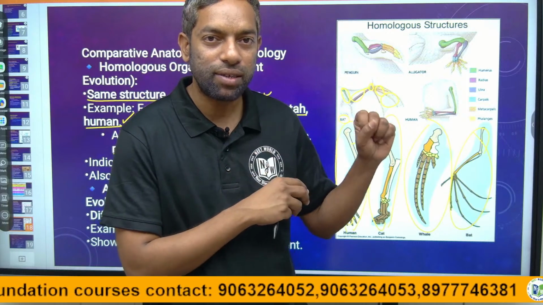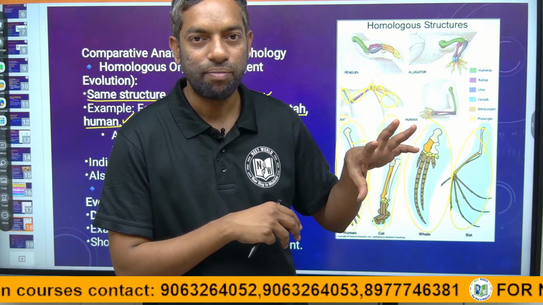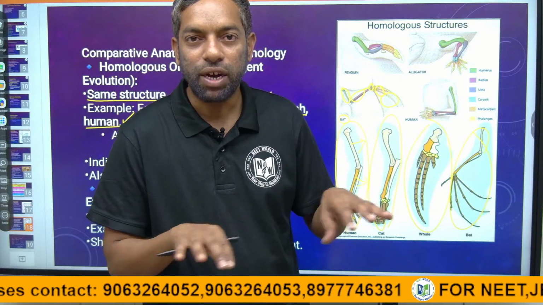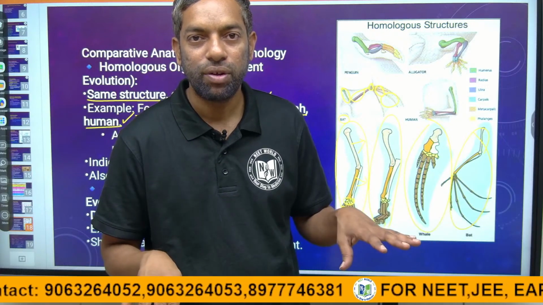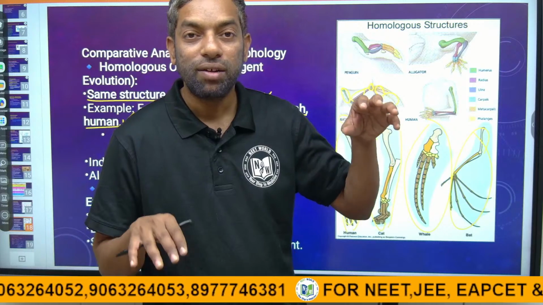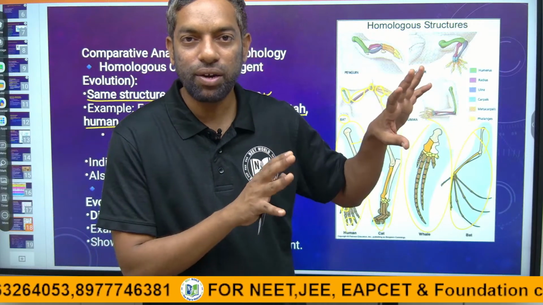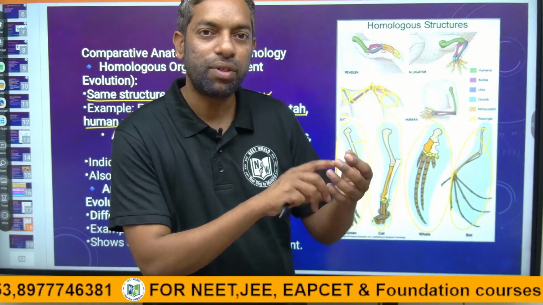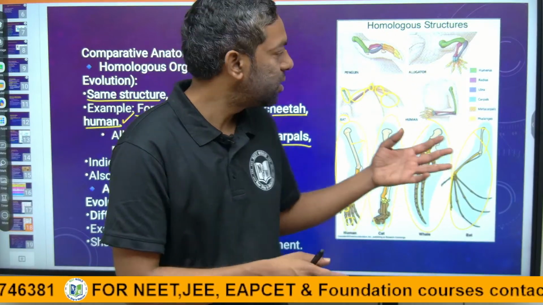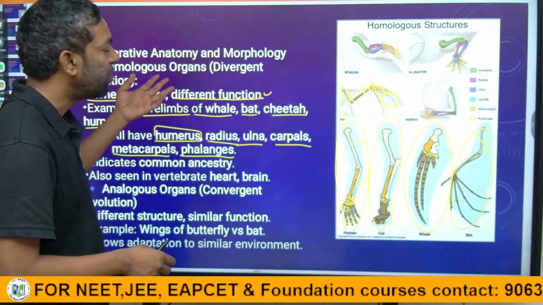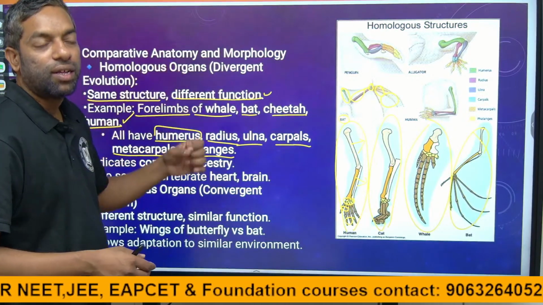Human hands function to catch, whale hands function to swim, and bat hands function to fly. So the structure is the same, the function is different; that is what divergent means.